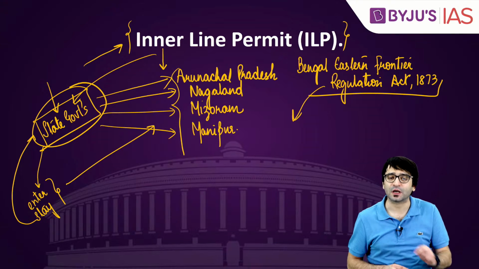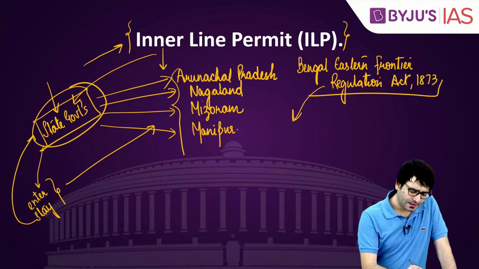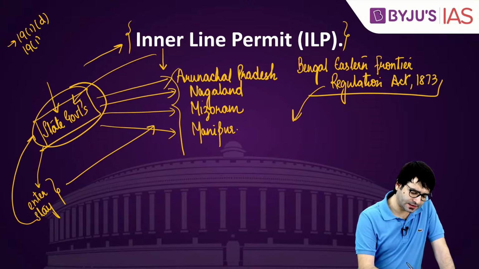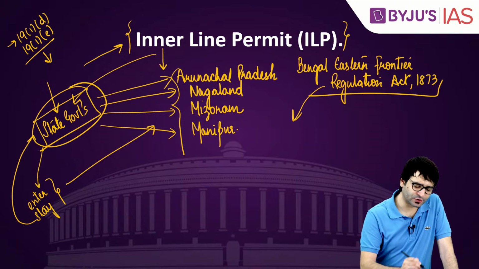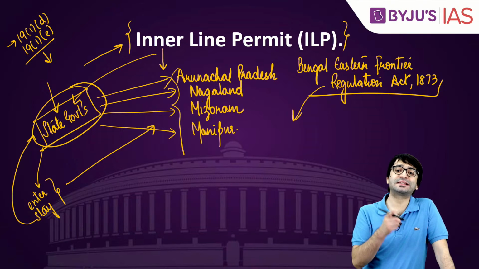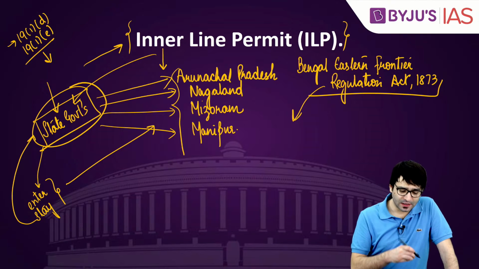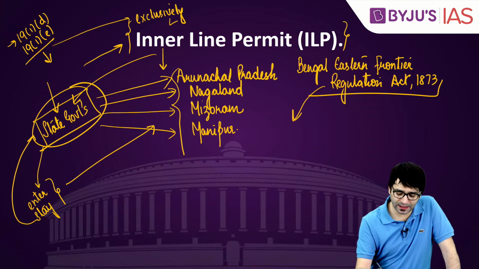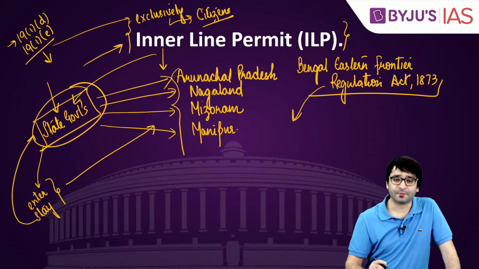Is this constitutional? Why? Because we have something called Article 19(1)(d), Article 19(1)(e) of the Constitution, which talks about the fundamental right of every single citizen of this country. Because Article 19 is exclusively available to the citizens of India.